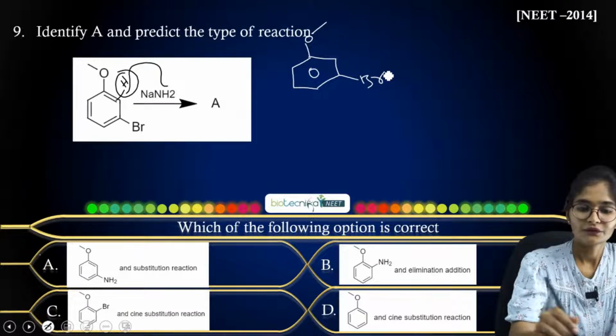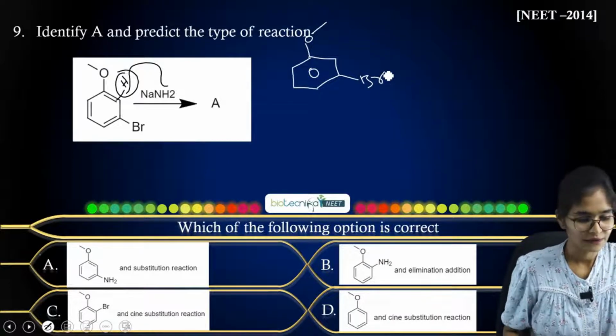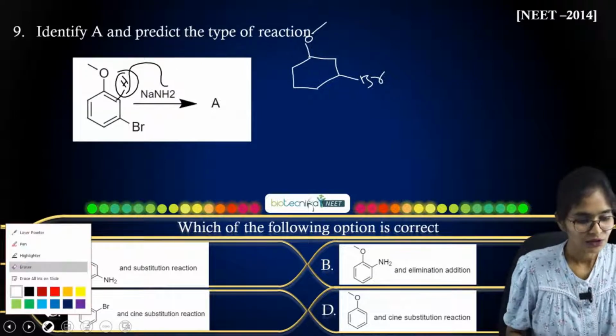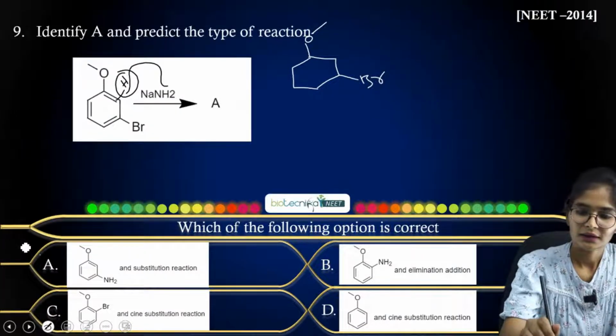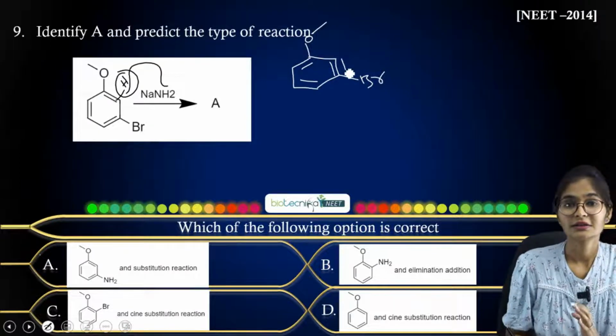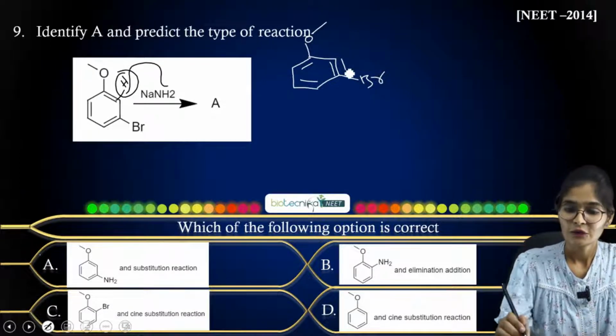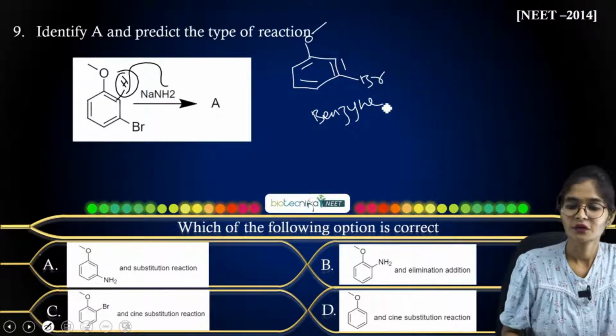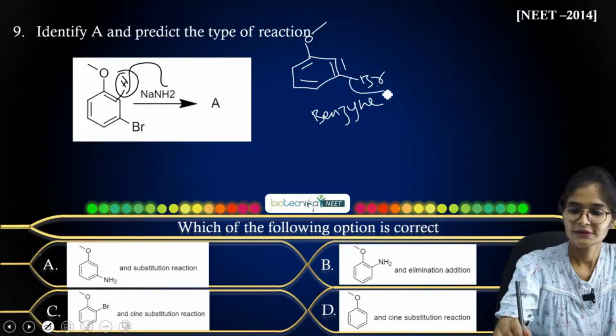After removal of this proton, you are going to get one intermediate. I hope you have heard of benzyne, right? The benzyne intermediate is being formed here. This benzyne intermediate will be formed once this Br goes out.